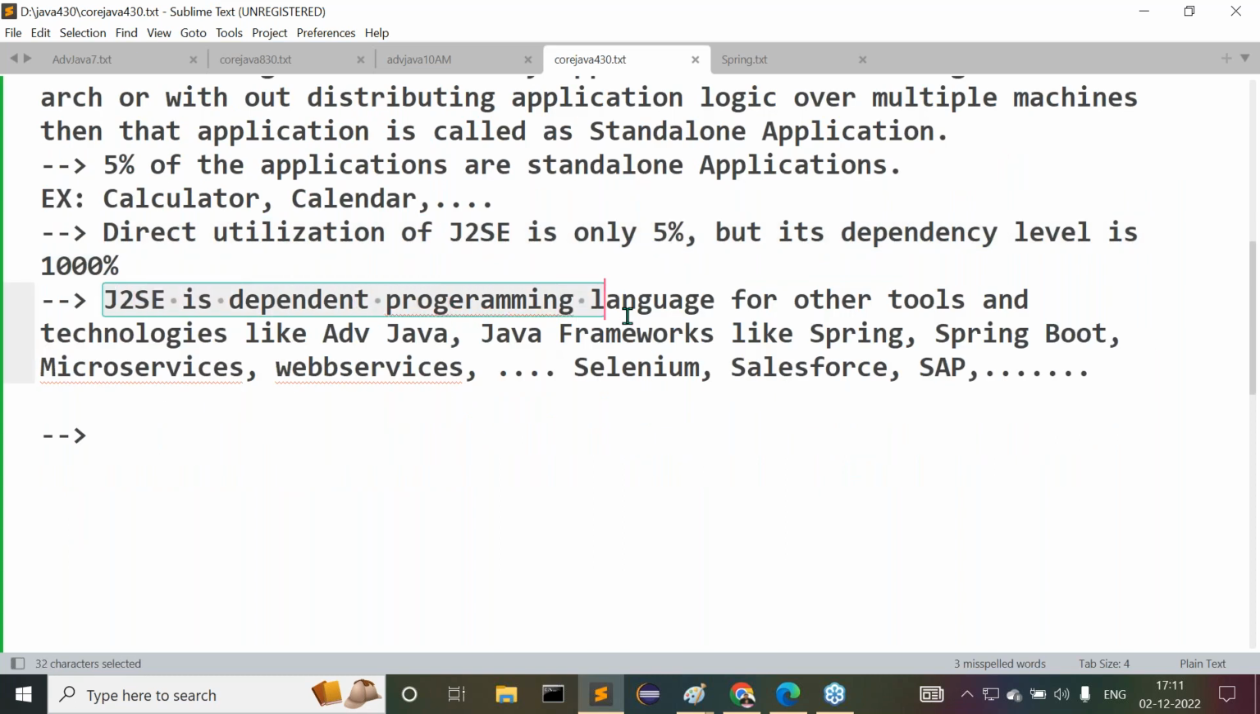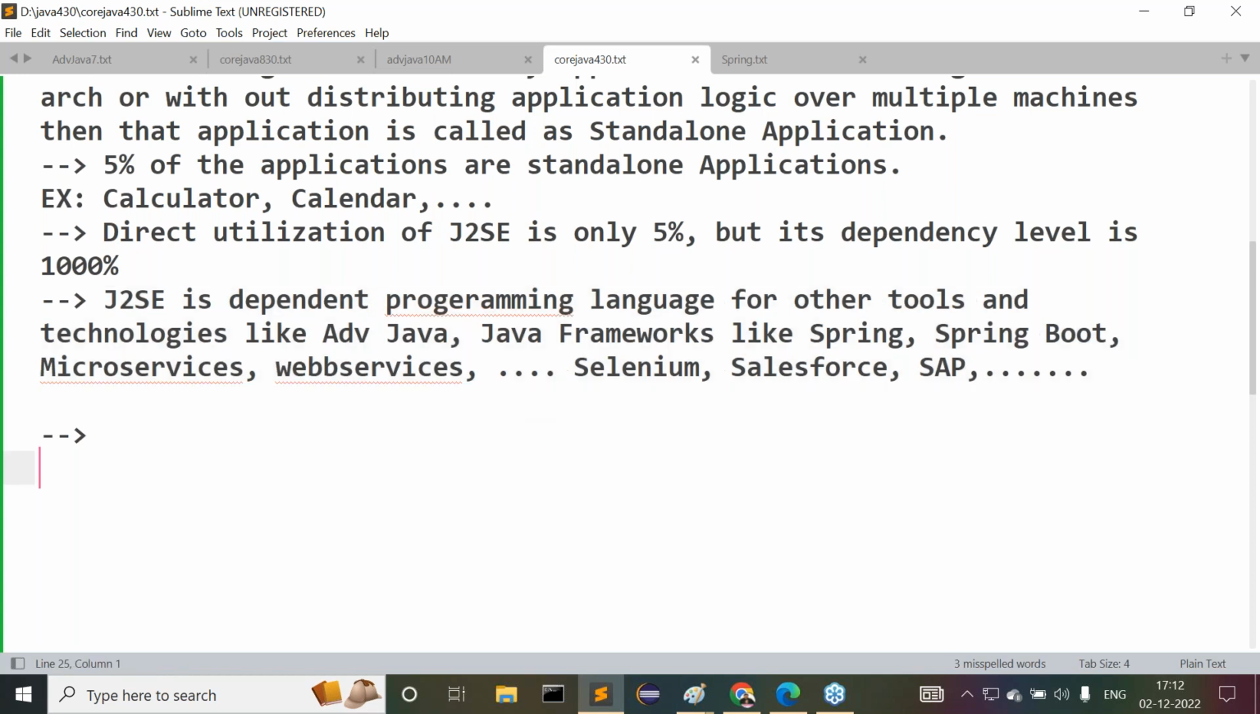J2SE is a dependent programming language for other tools and technologies like advanced Java and the Java frameworks like Spring, Hibernate, Spring Boot, microservices, web services, and so on, Selenium, Salesforce, SAP related tools, and so on and so on. This is the information about the J2SE part. All of you are getting clarity on this part now? Okay, good.